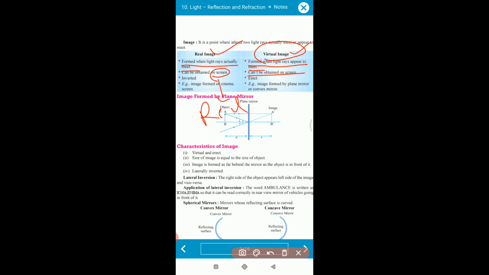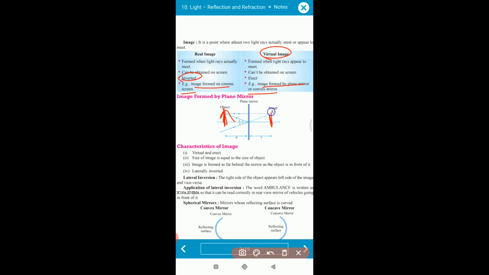Always this real image is inverted, meaning suppose your object is like this, your image will be like this, because this is the inverted image. But in the case of a virtual image, the image is always erect, meaning if your object is like this, your image is also like this. Clear? The image formed on a cinema screen will be inverted. The image formed by a plane mirror or a convex mirror is a virtual image. Understood?